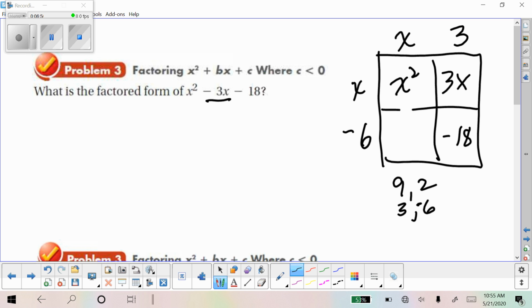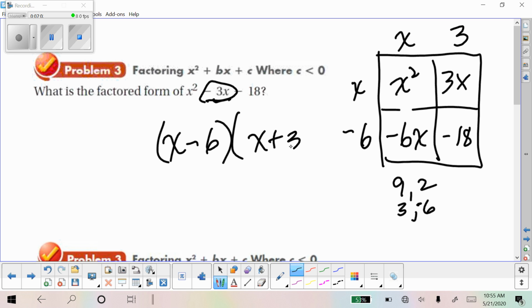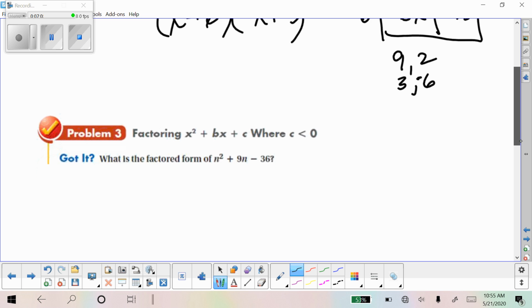That'll give me 3x and negative 6x. And when I add those together, I get my negative 3. So in factored form, we have x minus 6 and x plus 3. All right. How about you try one of those?